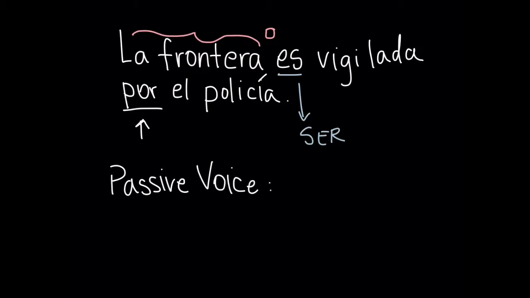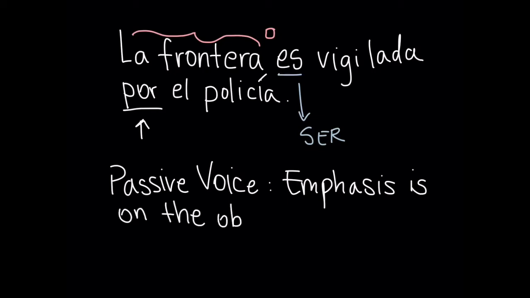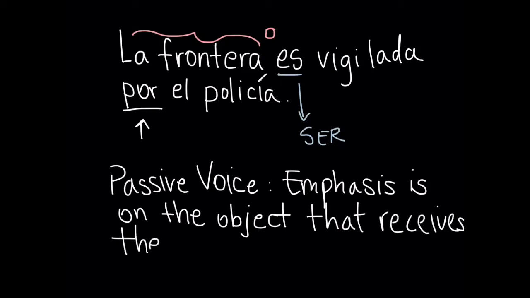So the main difference between the passive and the active voice is that in the passive voice, the emphasis is on the object that receives the action, while the active voice puts the emphasis on the subject that does the action.